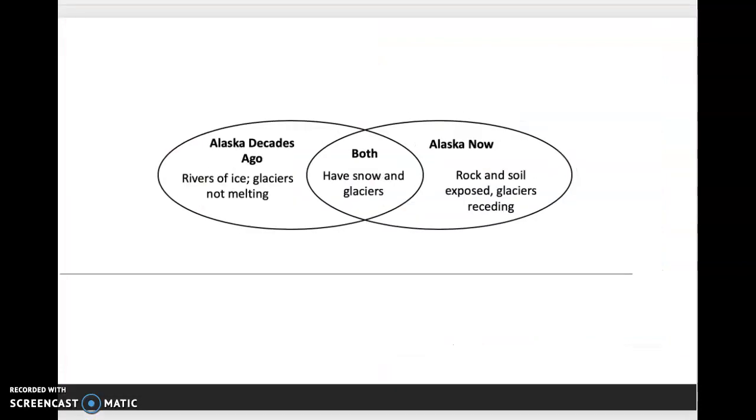Okay, so comparing Alaska decades ago to Alaska now. They both have snow and glaciers. That's still the same, so that's how they're similar. However, Alaska decades ago had rivers of ice and their glaciers were not melting. And now Alaska has rock and soil exposed and the glaciers are receding. So that means they're going away.